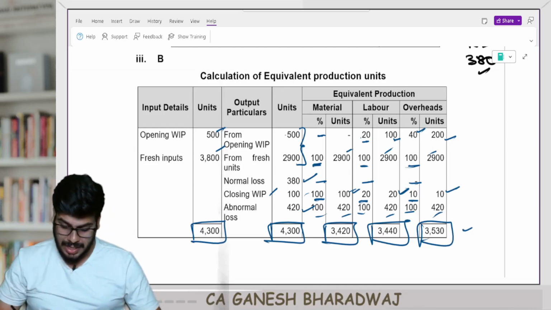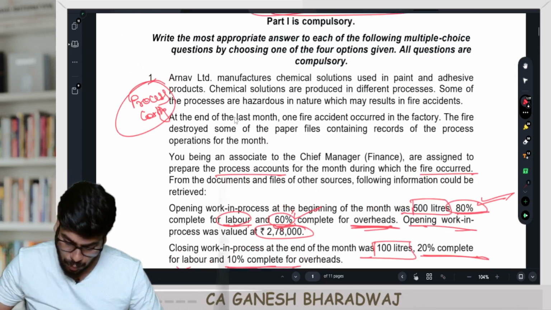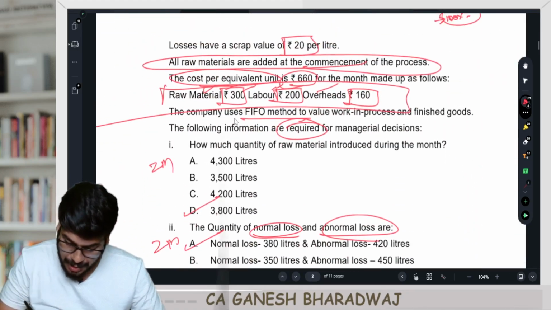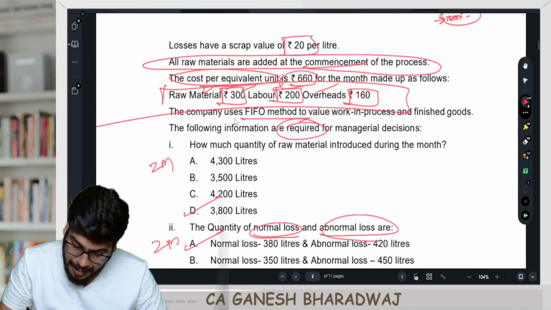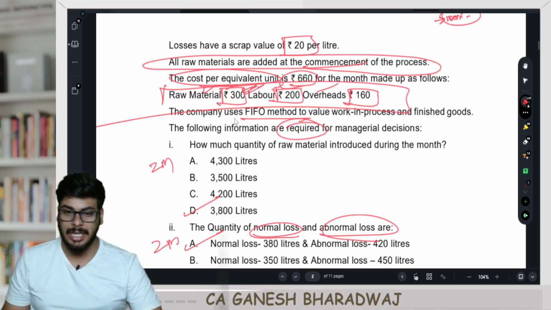Now in this question, they have given us the raw material cost per equivalent unit. How much is it? 300. Are you clear with this, guys?